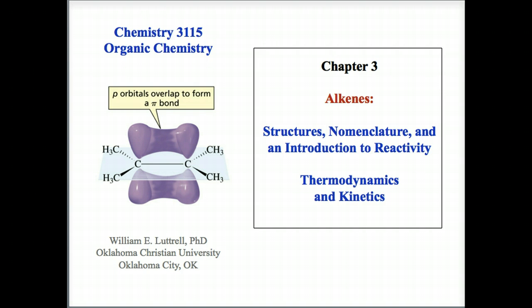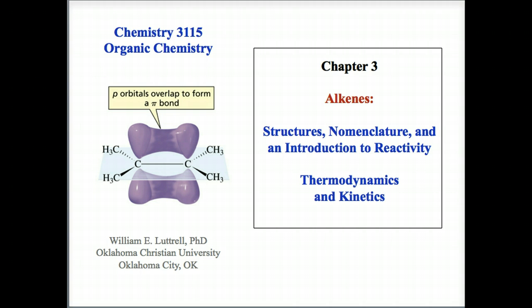Future chapters, later in the semester: Chapter 4, Reactions of Alkenes; Chapter 5, Stereochemistry, or the arrangement of atoms in space; Chapter 6, Reactions of Alkynes; Chapter 7, Electron delocalization and resonance; Chapter 8, Substitution reactions of alkyl halides; Chapter 9, Elimination reactions of alkyl halides; and then on to Chapter 10, reactions of a combination of different compounds: alcohols, amines, ethers, epoxides.